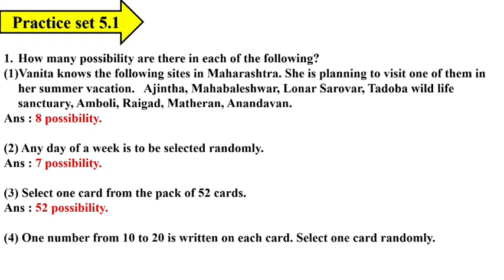Now the fourth one is given: one number from 10 to 20 is written on each card. Select one card randomly. So we have to take numbers from 10 to 20. So 10, 11, 12, 13, 14, 15, 16, 17, 18, 19, 20. Total 11 numbers are there. So here we have included 10 and also 20. It means there are 11 possibilities. So in question number 5.1, here we only wrote the number of possibilities.